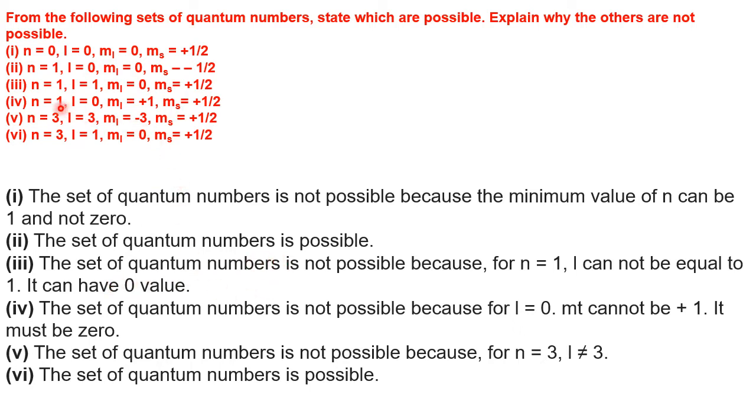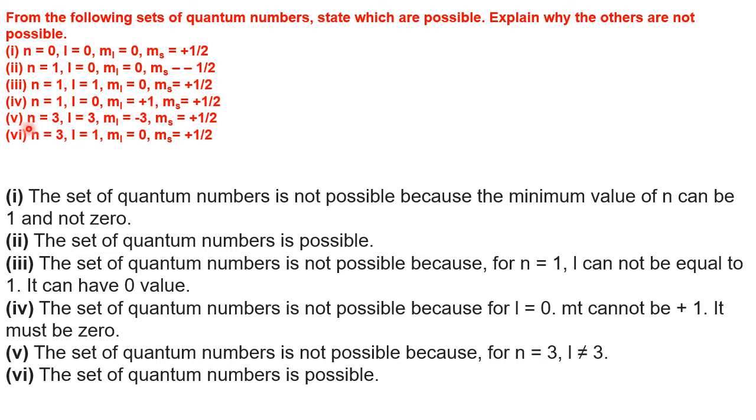Why? When n equal to 1, for l equal to 0, m cannot take plus value. Why plus value? Because of the m value: when l equal to 0, it is 0 only. But here it is plus 1. Therefore, this is also not possible. For all these, you have to refer the theory part, all the 4 quantum numbers.